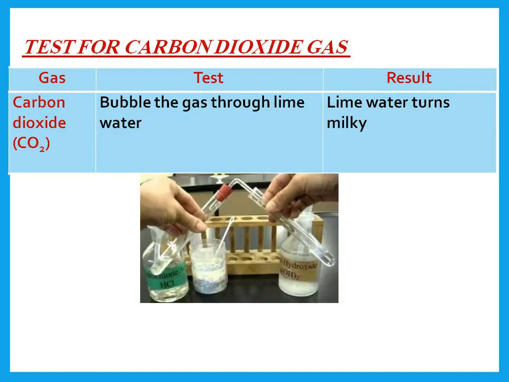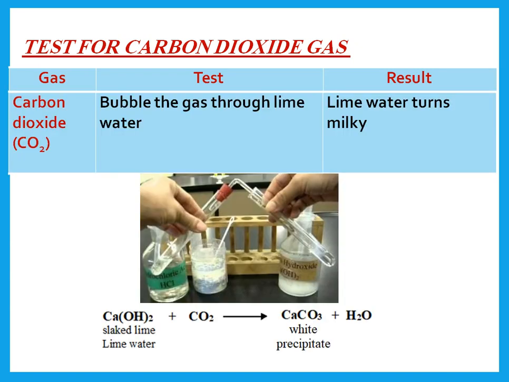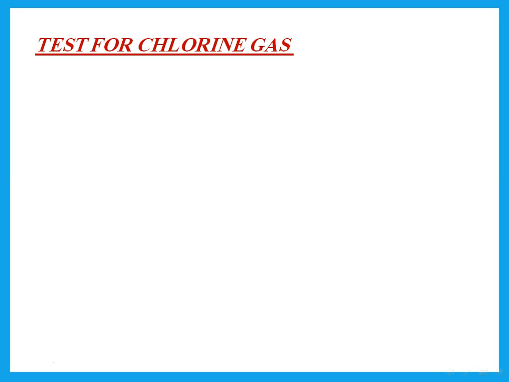Test for carbon dioxide gas. Pass through lime water, the lime water turns milky. Here, please pay attention. You need to know why the lime water turns milky. You should realize that lime water is actually calcium hydroxide. Now, when I pass carbon dioxide through it, it forms calcium carbonate, and that is insoluble, so it causes the white precipitate, or it causes the solution to become milky.